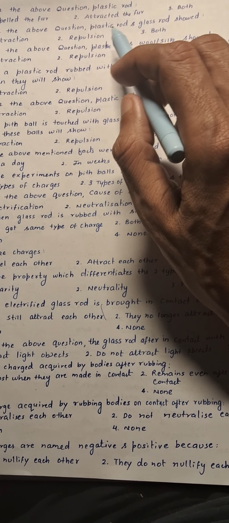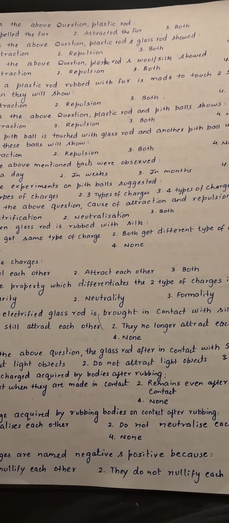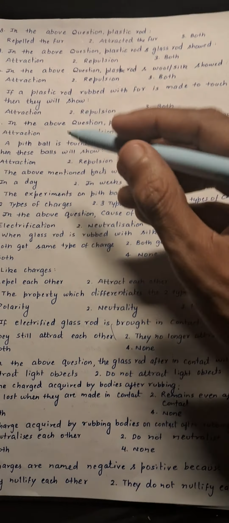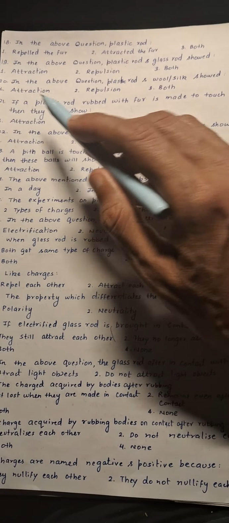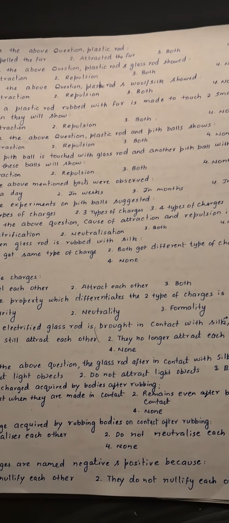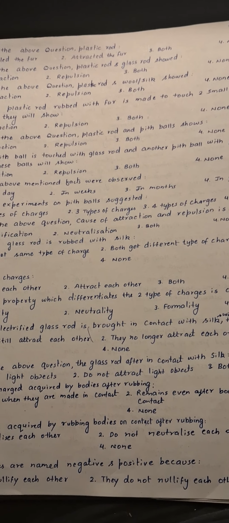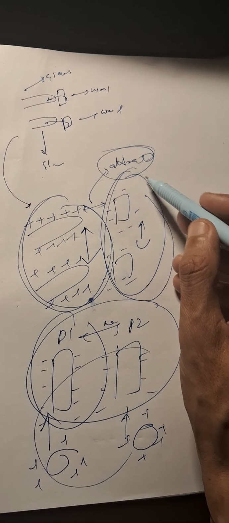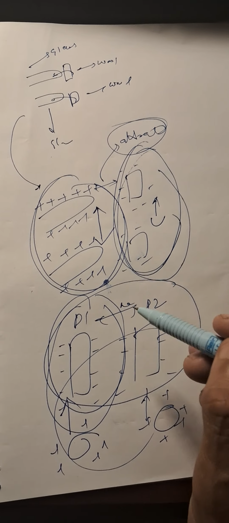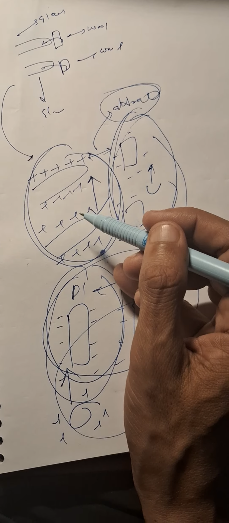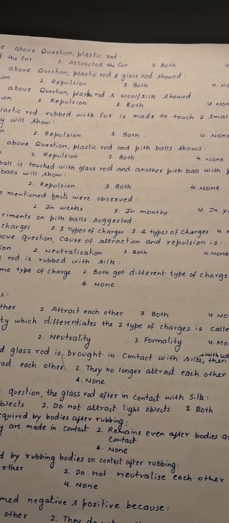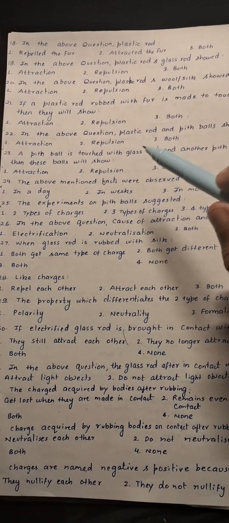Next is, in the above question, plastic rod and glass rod show. We can see that the charge on the glass rod is positive and the plastic rod is negative, so there will be an attraction. So the first option will be correct over here. Next is, in the above question, plastic rod and wool or silk show. We can see that the charge on the plastic rod and on wool and silk are both negative. This is your wool and silk, it also has negative charge, and the plastic rod also has negative charge, so there will be electrostatic repulsion between the plastic rod and wool or silk. So the second option will be correct over here.